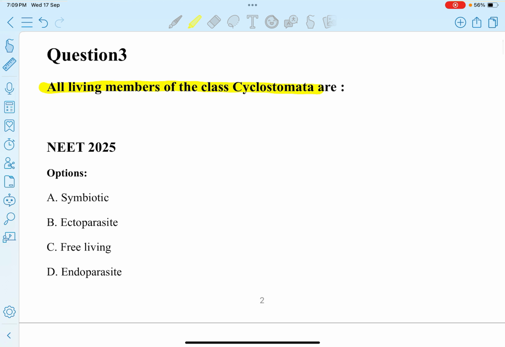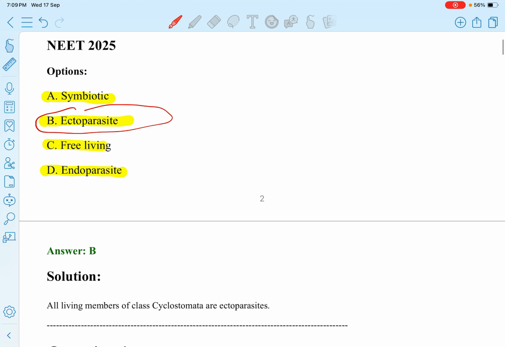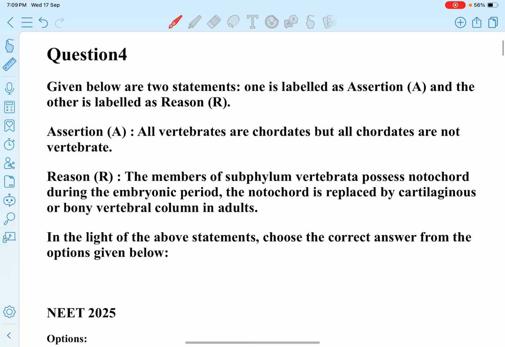All living members of the class Cyclostomata are: A, symbiotic; B, ectoparasite; C, free living; D, endoparasite. So all living members of the class Cyclostomata are ectoparasite. So option B. Next question.